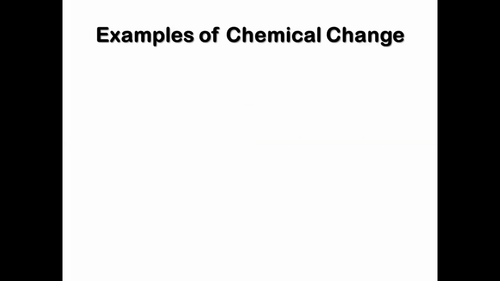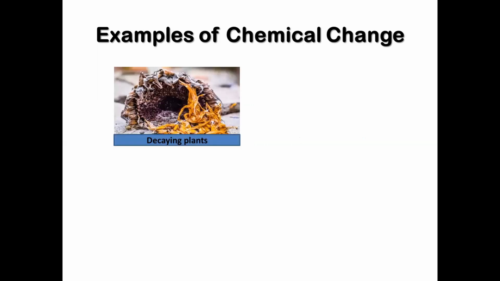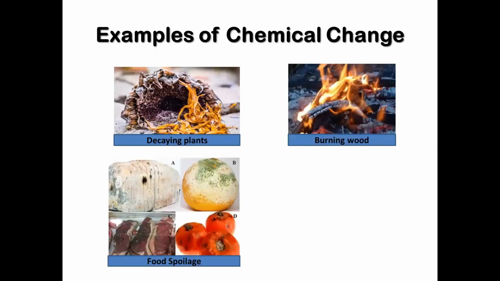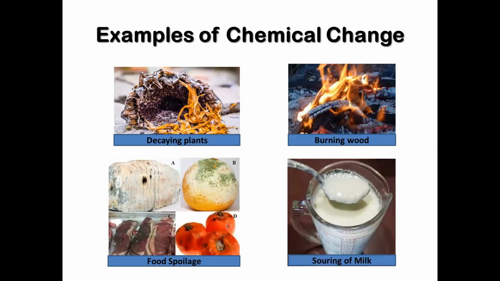Examples of chemical change are decaying plants, burning wood, food spoilage, and souring of milk. The rate of food spoilage is affected by the amount of oxygen that reacts with it. More exposure to oxygen can cause faster spoilage. This is why food must be covered tightly to slow down its spoilage rate.